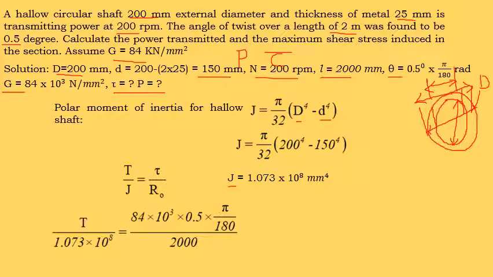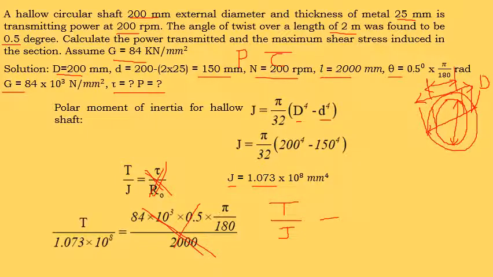Since the torque value is not given, T divided by J, with J as 1.073 into 10 to the power of 8, then tau. This is not the equation we are supposed to use because the tau value is not given. We need to find the tau value.